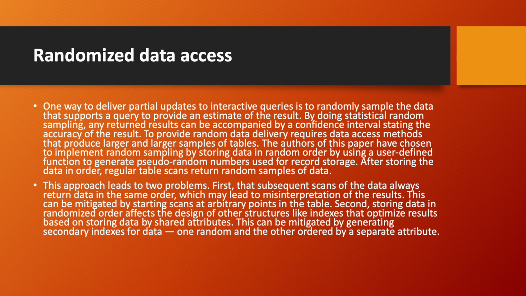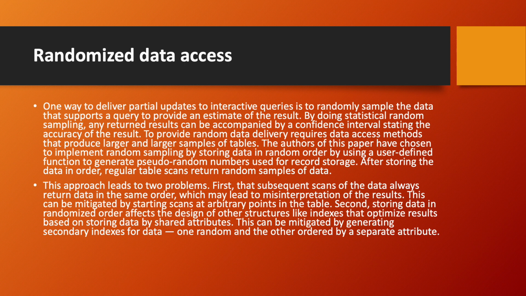Randomized data access. One way to deliver partial updates to interactive queries is to randomly sample the data that supports a query to provide an estimate of the result. By doing statistical random sampling, any returned results can be accompanied by a confidence interval stating the accuracy of the result. To provide random data delivery requires data access methods that produce larger and larger samples of tables.